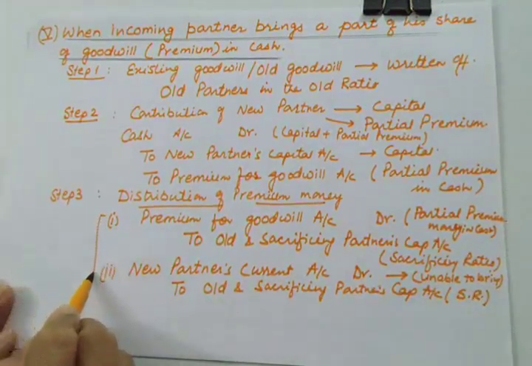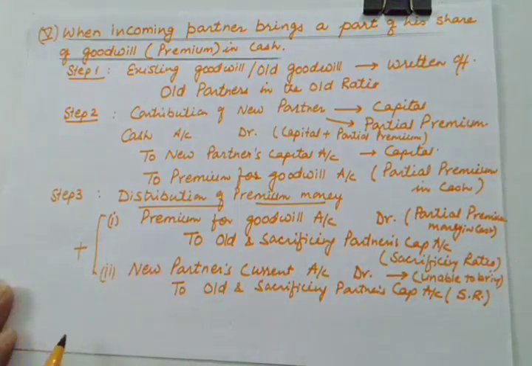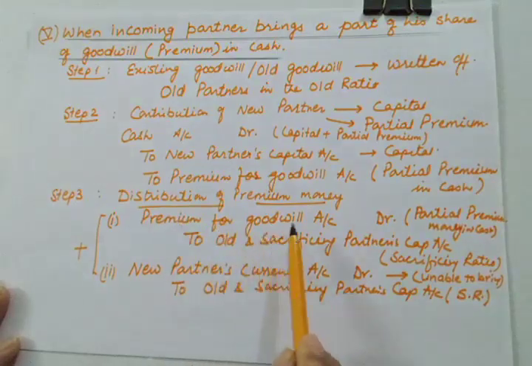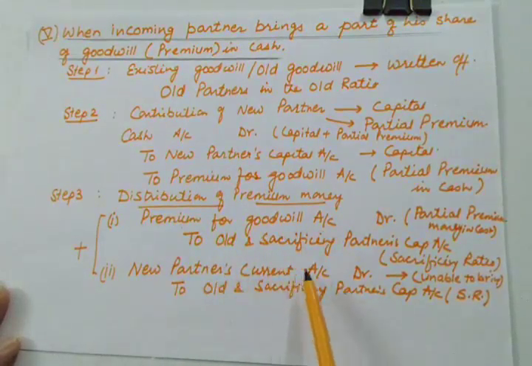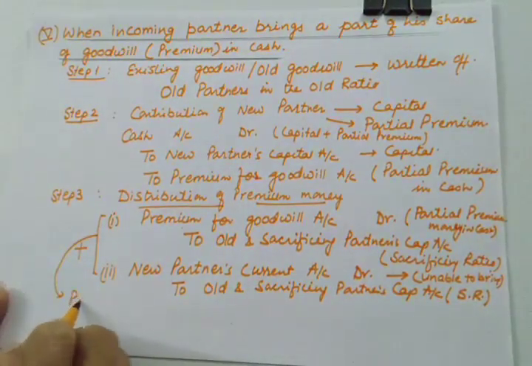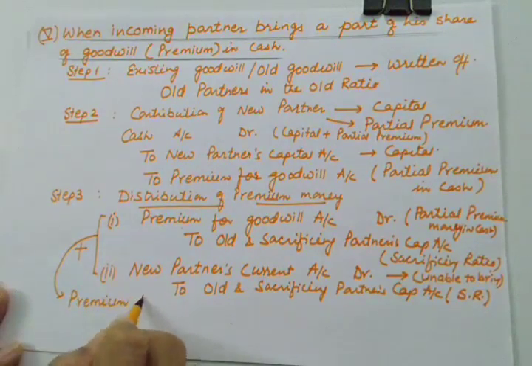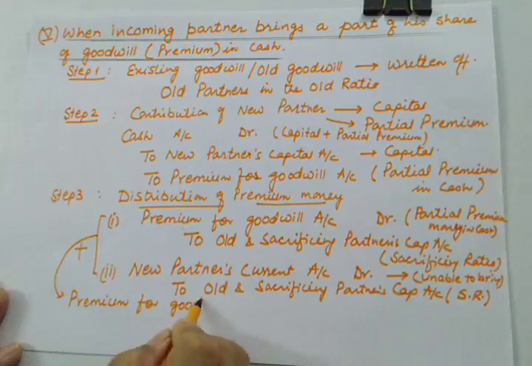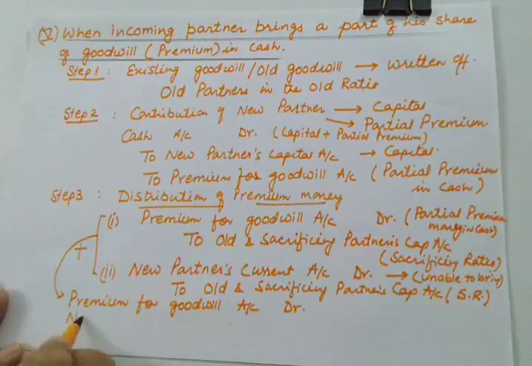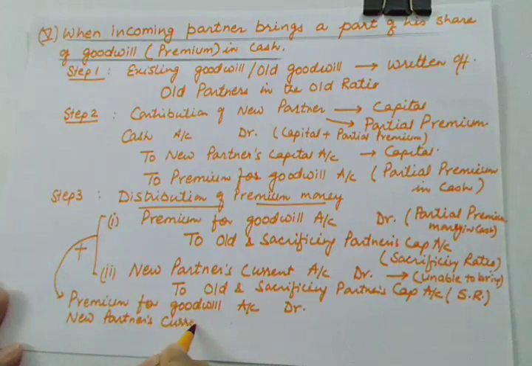Now instead of passing two entries, you can club these two entries, and you know how to club them. If you club these entries, then premium for goodwill account debit, new partner's current account debit to old and sacrificing partners' capital account. So we can make a single entry out of it, and that entry will be premium for goodwill account debit, new partner's current account